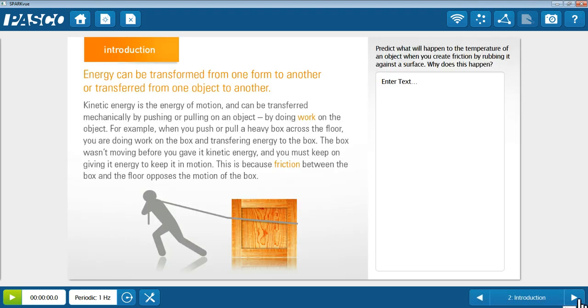On page 2, you want to stress that on the left-hand side, you have the ability to introduce the topic to the student, have the student read the topic, and then on the right, have them put their understanding to a question. In this case, the question asks the student, what happens to the temperature of an object when you create friction by rubbing it against a surface? The student then can enter their answer in this box here.